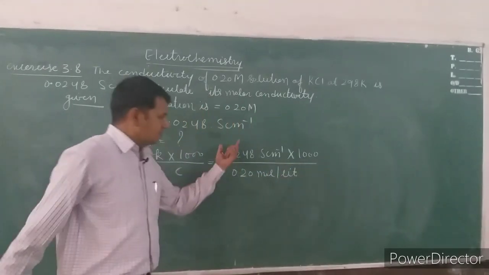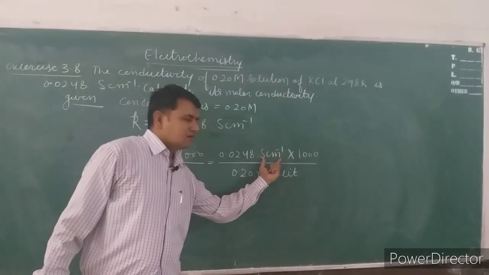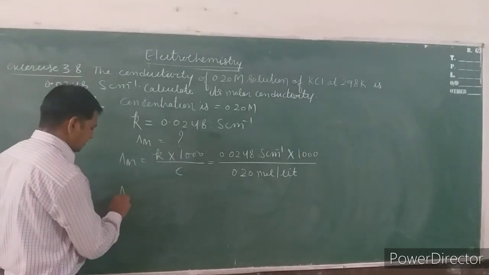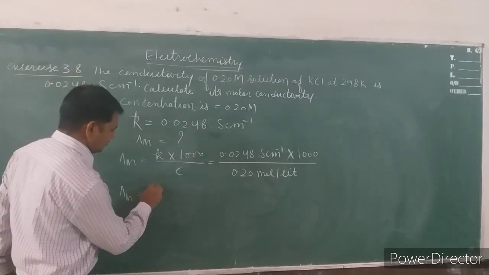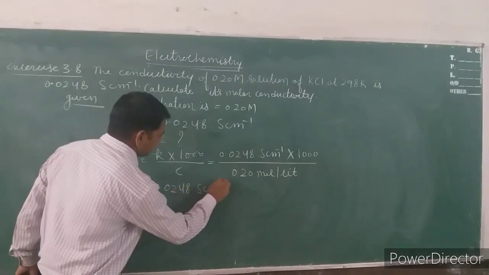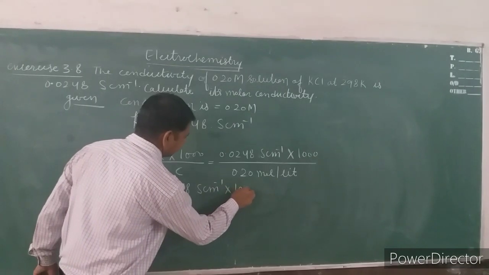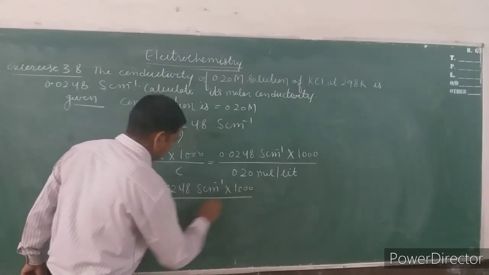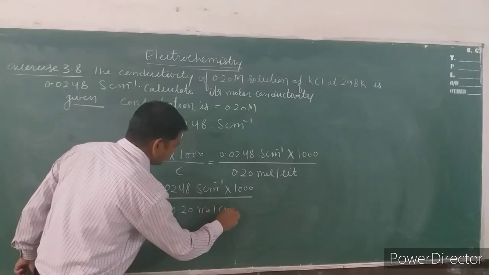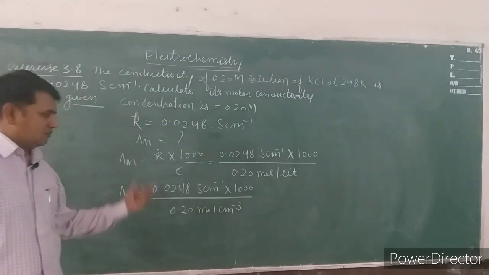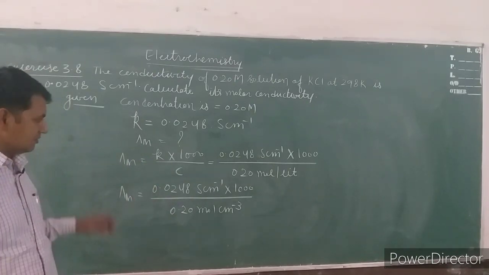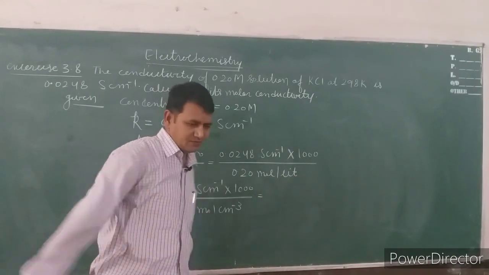Further again, in the numerator centimeter has been given, in the denominator liter, so it will be changed like this. Lambda m is equal to 0.0248 Siemens centimeter inverse into 1000 upon 0.20 moles per centimeter cube. Now calculate and find out the answer. This is the first problem.